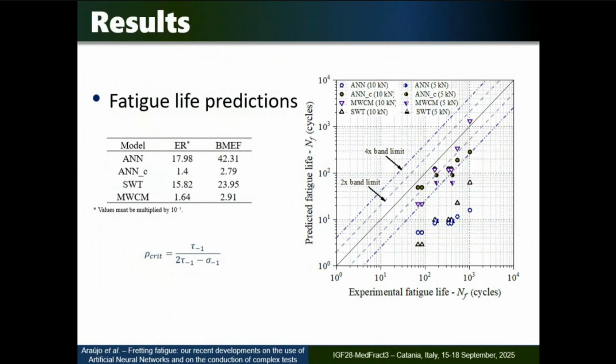When you do this correction, it works better, right? Also, the modified Euler curve model applied at the critical distance worked reasonably well at the limit, because it has a limit rho. This rho measures the influence of the mean stress. So if you stop the influence of the mean stress at a certain level, it works, okay?